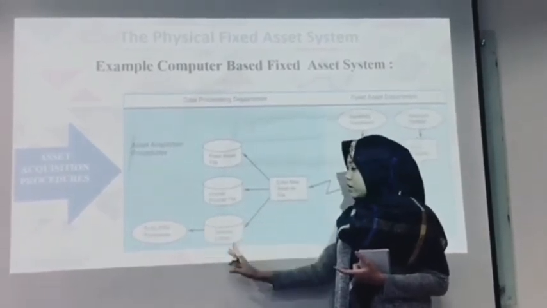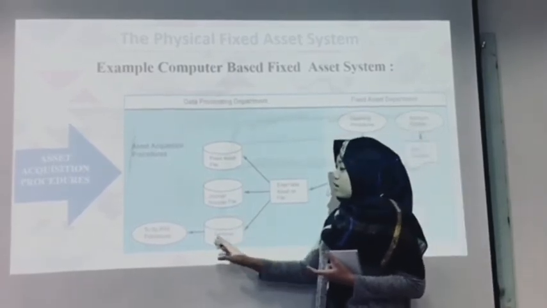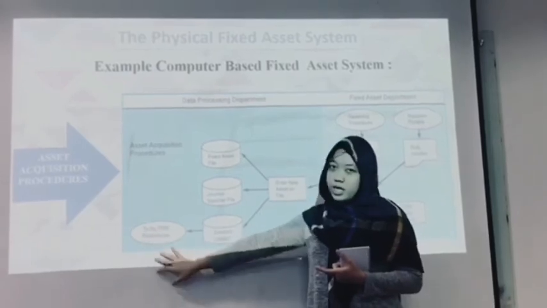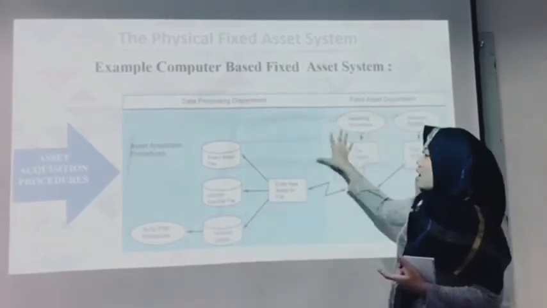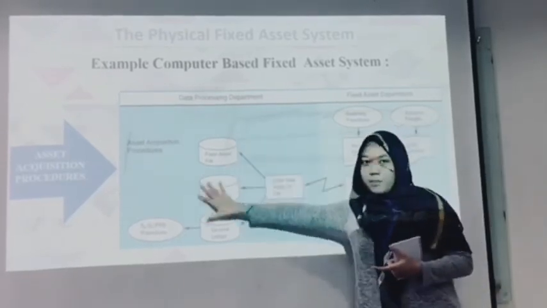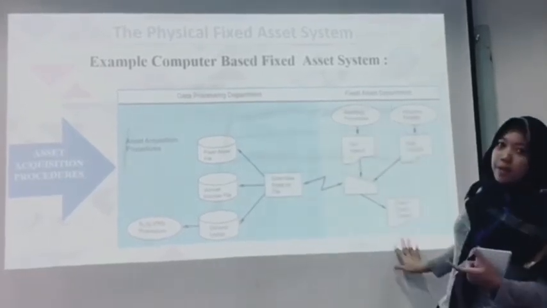As for the general ledger, we will proceed to the general ledger procedure. So this is how the asset acquisition procedure works for the data processing department and the fixed asset department.